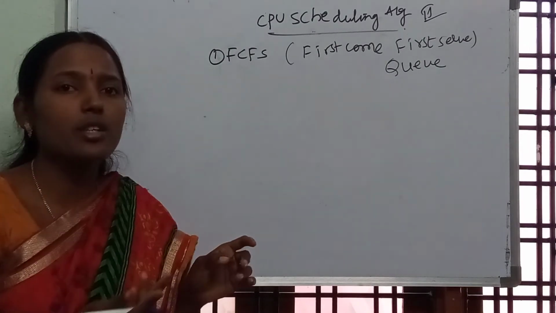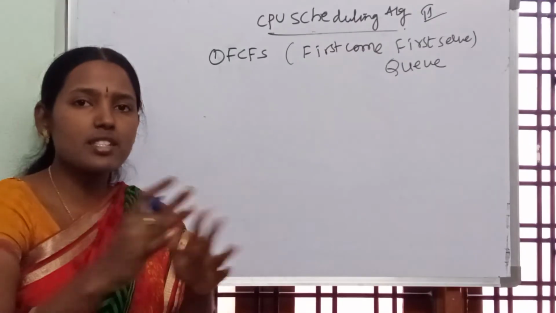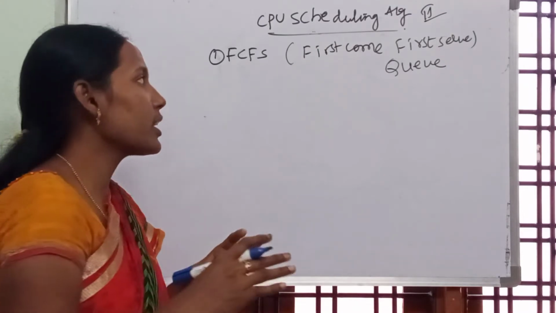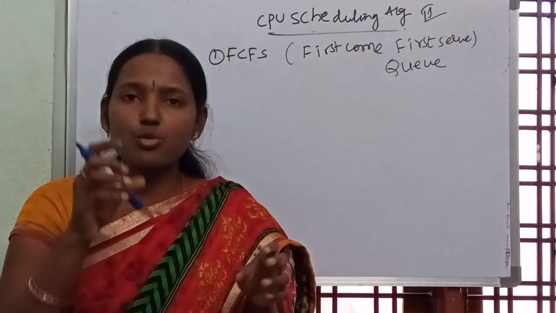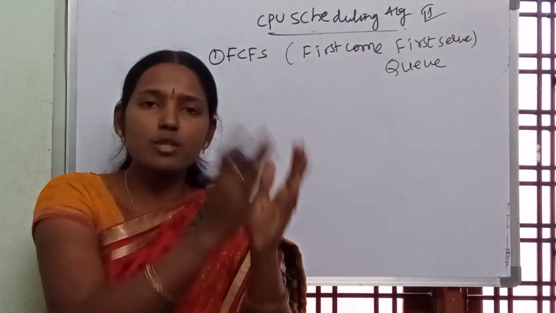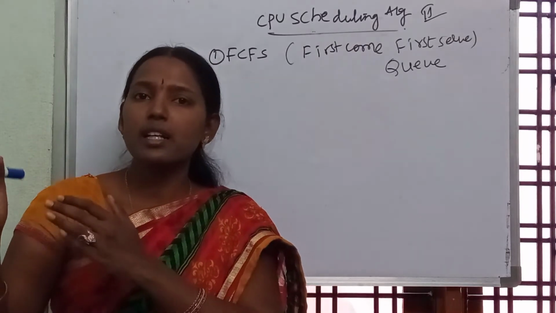So what is a queue? The element which comes to the queue first will move out first. First in, first out. Similarly, when your ready queue consists of different processes, out of all the processes, the first process which came to the ready queue will be transferred to the run state.